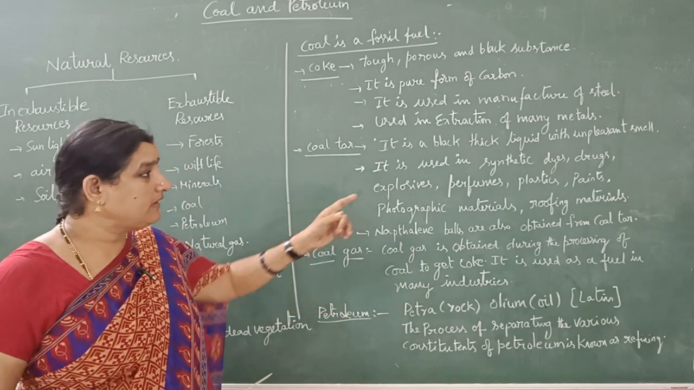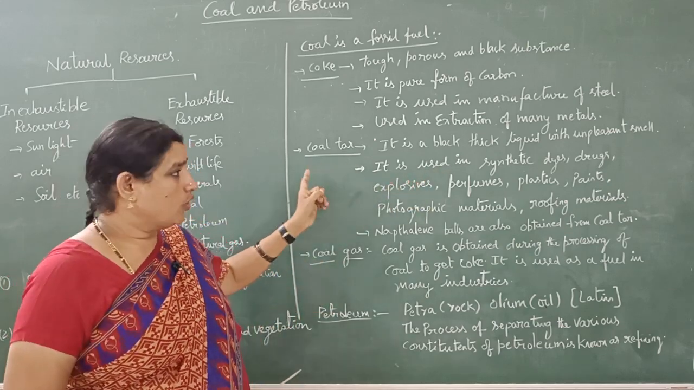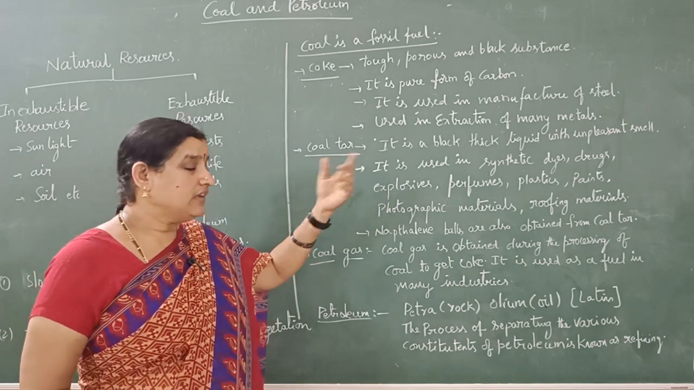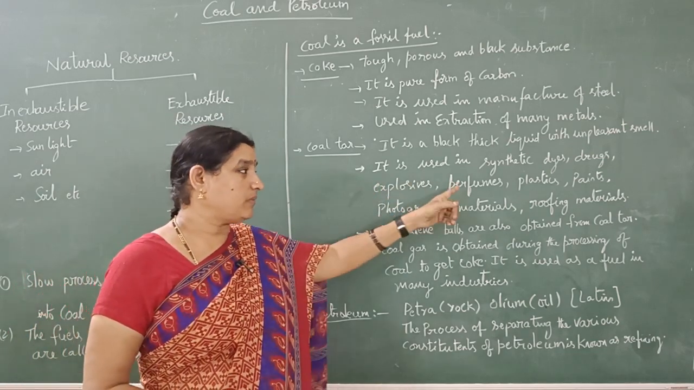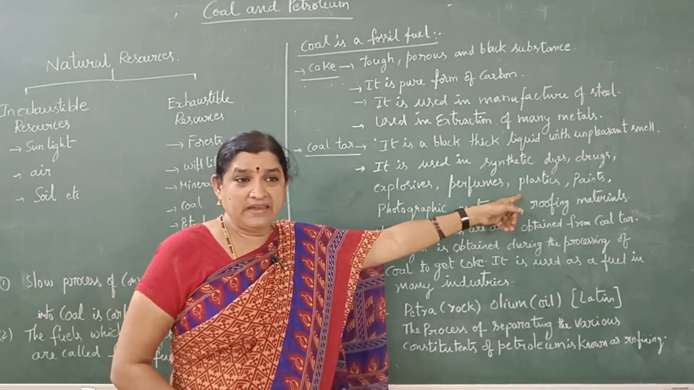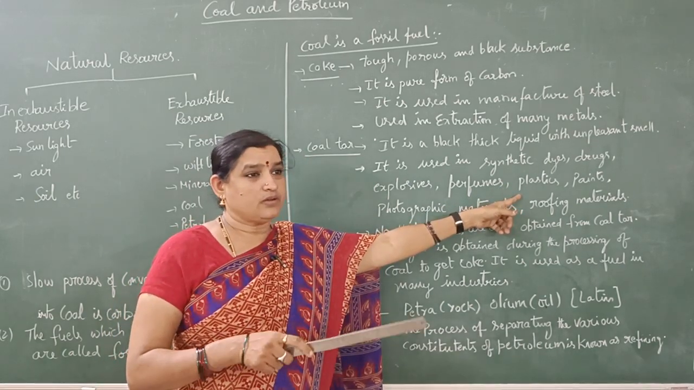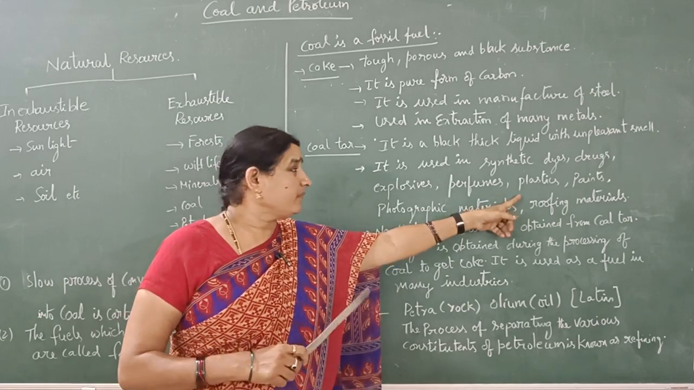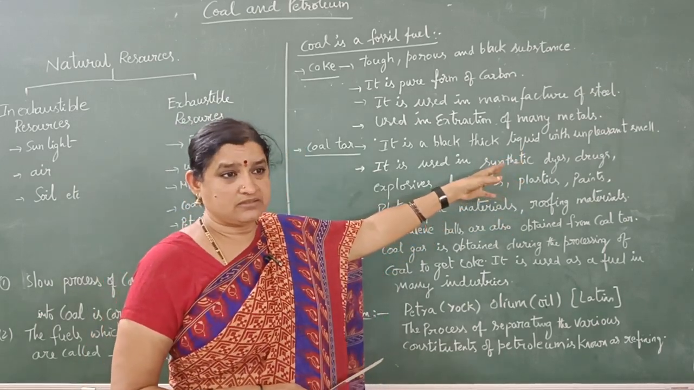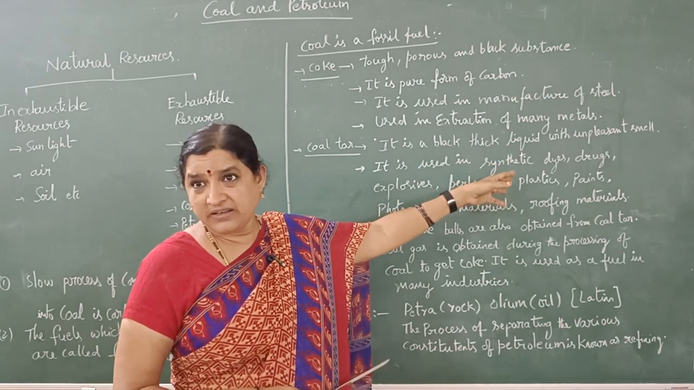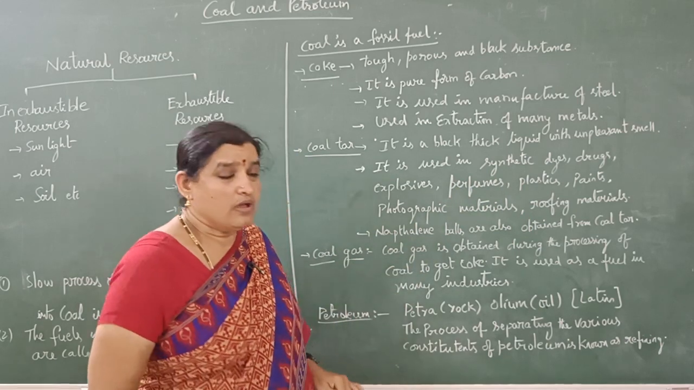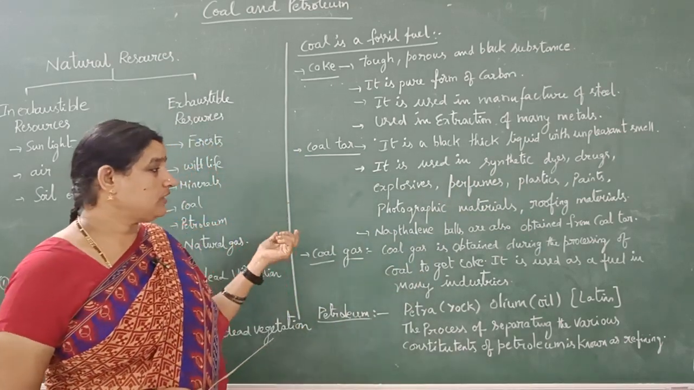In dyes we will use this coal tar, and we will prepare drugs by using this coal tar. It is useful in explosives, preparation of perfumes, plastics, and paints. We will use paint to avoid the rusting of iron materials. That type of paint is also manufactured by using coal tar.